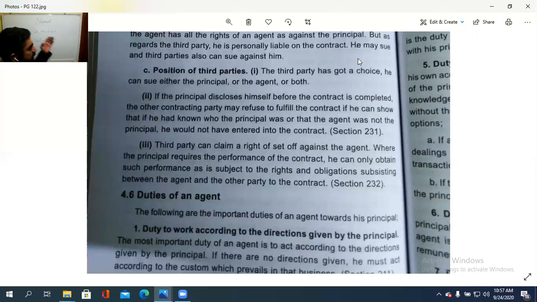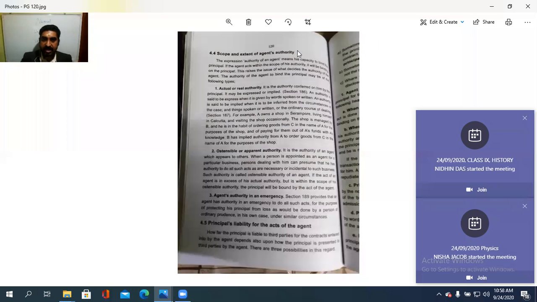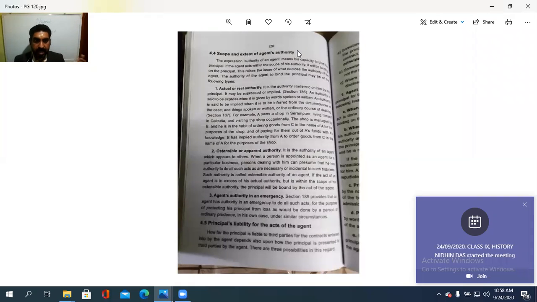In case of an undisclosed principal, what is the position of the principal, what is the position of the agent, and what is the position of the third party. So today we see what these things are: the agent's authority vested, how much it is, the actual or the real authority, the ostensible or the apparent authority, and the agent's authority in emergency cases.